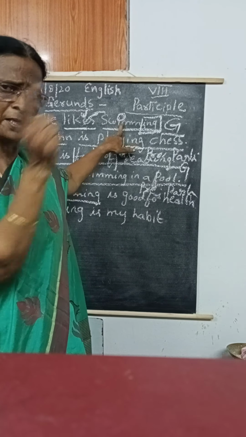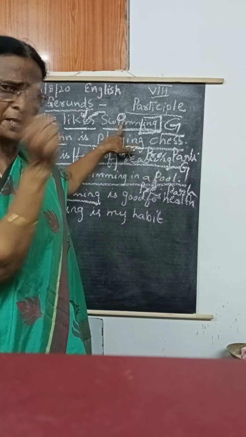"I am swimming" is different. I am swimming. I like to swim. But swimming is good for health. What is good for health? Swimming. So this is the gerund. There is no helping verb. After the ing, if there is a helping verb, that is the present participle.